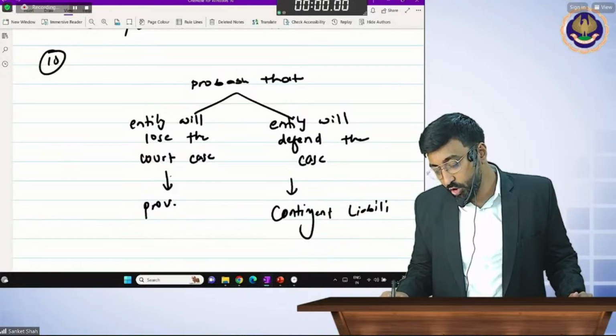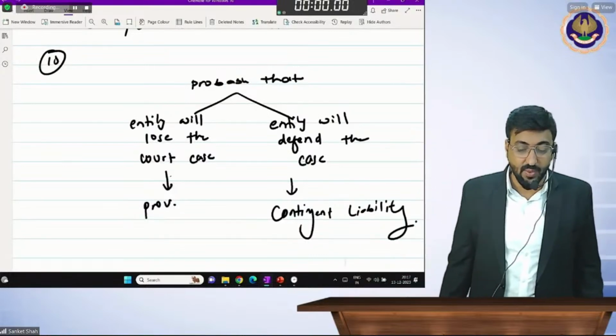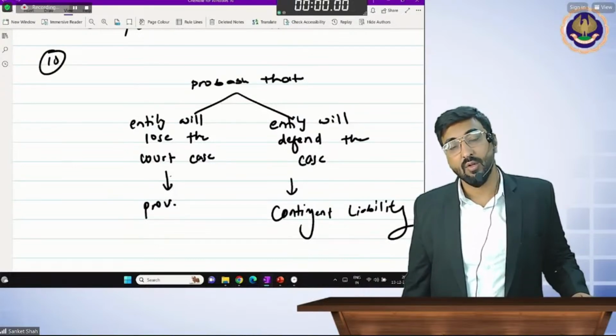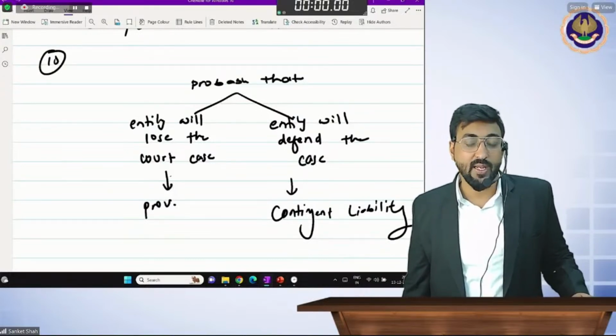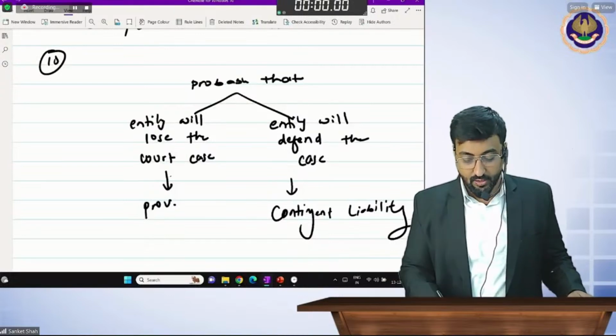So you are not sure. So you will get the answer by expert. And if he thinks that you are going to lose the case, the provision. If you are not going to lose the case, but defend the case, then contingent liability. Over. Illustration 12.